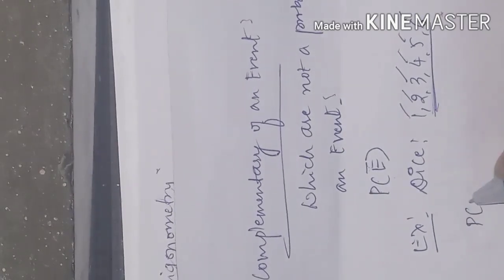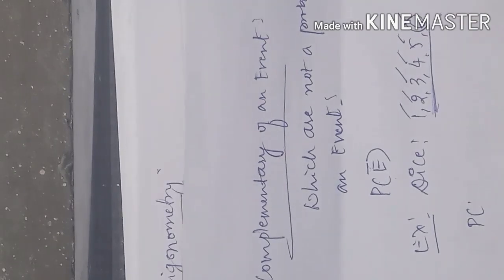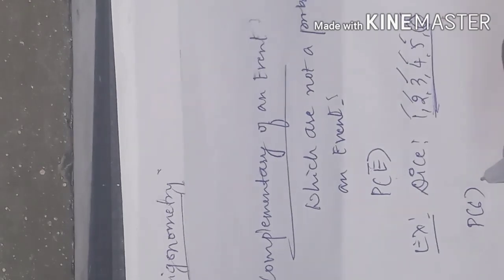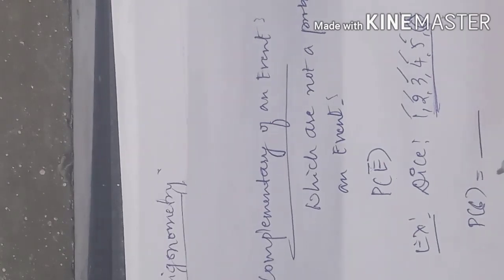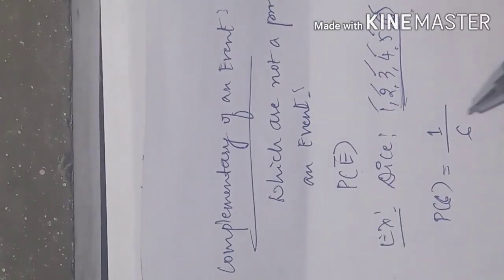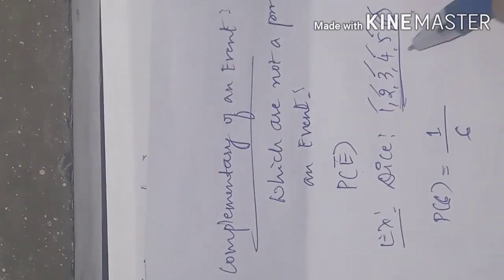See, the probability of an event, if I consider particularly the event of 6, what is the probability of 6? Probability of 6 is the number of favorable outcomes to the total number of outcomes. Probability of 6 is 1 by 6. This is the number of favorable outcomes, and this is the total number of outcomes.